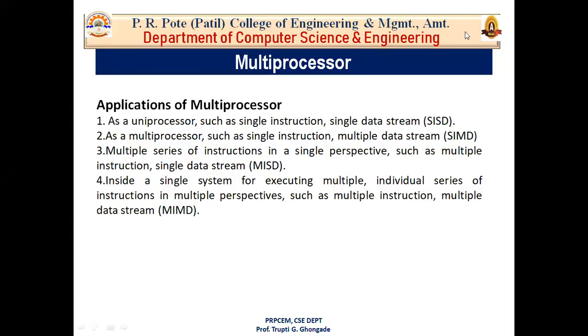Another application is executing multiple individual series of instructions in a multiple perspective inside a single system, such as multiple instruction, multiple data stream. So a multiprocessor can work as a uniprocessor, that is SISD. It can also be used as SIMD, as MISD, that is multiple instruction and single data, and as MIMD also, that is multiple instructions and multiple data.